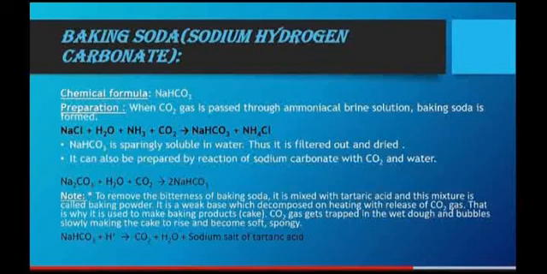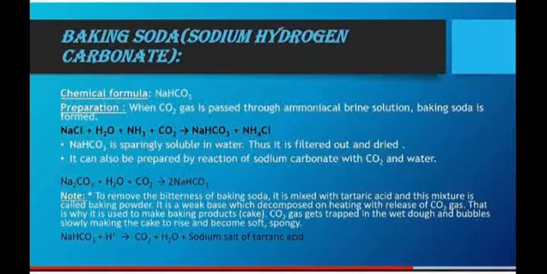Chemical equation: NaCl plus H2O plus NH3 plus CO2, then NaHCO3 plus NH4Cl is formed. Sodium bicarbonate is sparingly soluble in water, thus it is filtered out and dried. It can also be prepared by the reaction of sodium carbonate with carbon dioxide and water: Na2CO3 plus H2O plus CO2 gives 2 molecules of sodium bicarbonate.